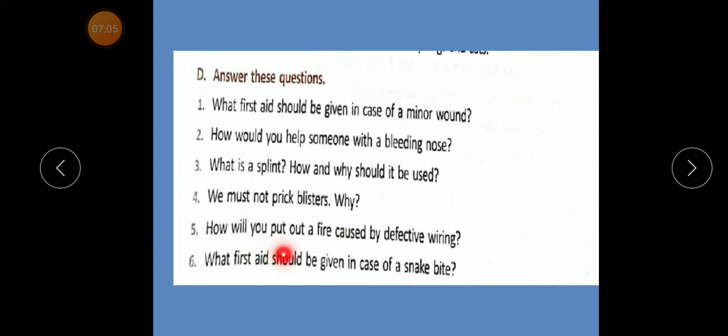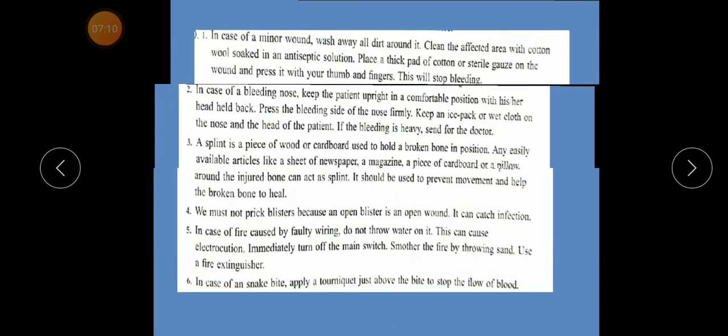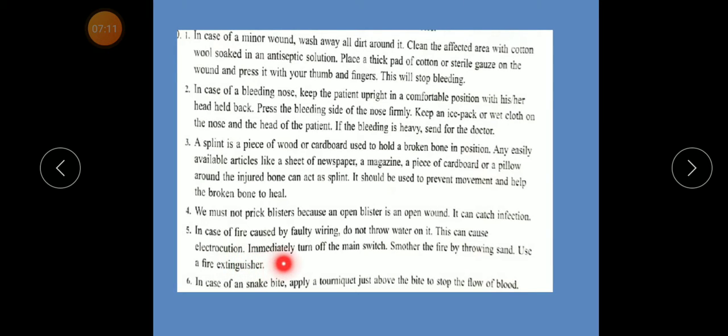Number 5. How will you put out a fire caused by a defective wiring? Answer. In case of fire caused by faulty wiring, do not throw water on it. This can cause electrocution. Immediately turn off the main switch. Smother the fire by throwing sand. Use a fire extinguisher.